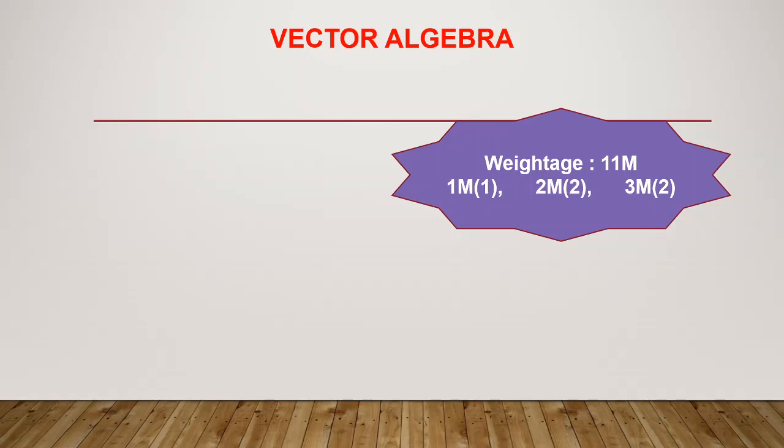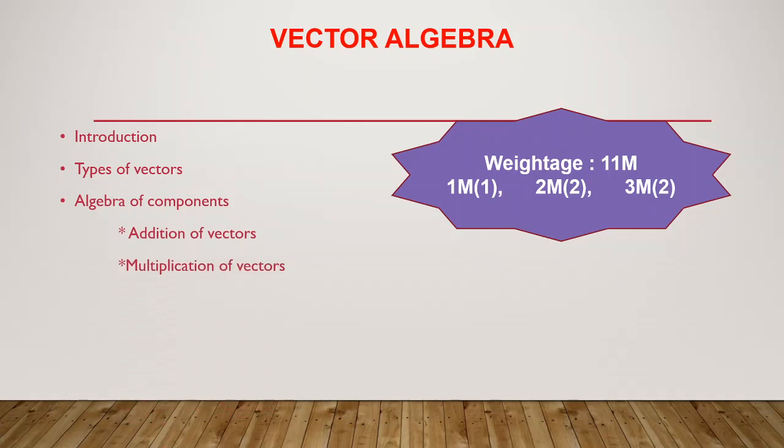Let us start this chapter with the introduction. Along with that, we are going to study the types of vectors. With this, we are going to study the algebra of components. In that, there will be two things: one is addition of vectors, and another is multiplication of vectors.